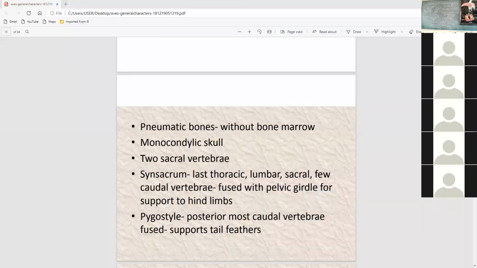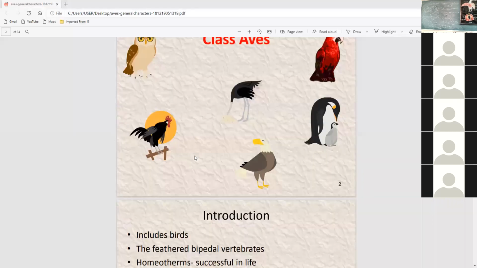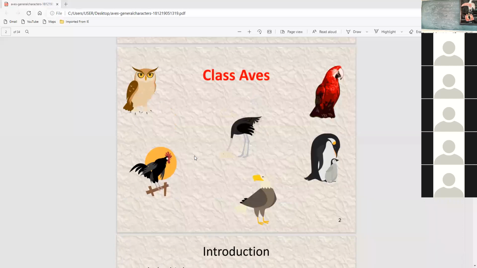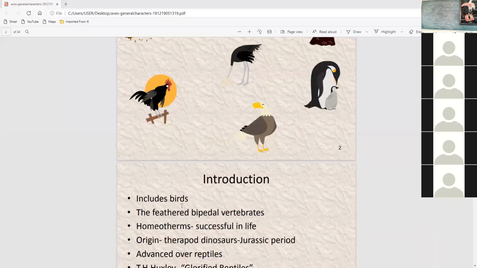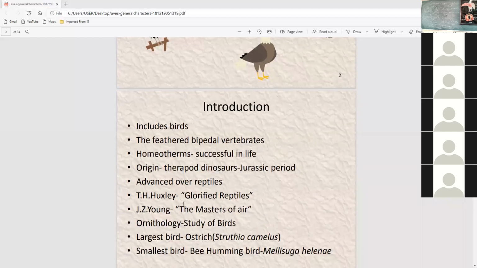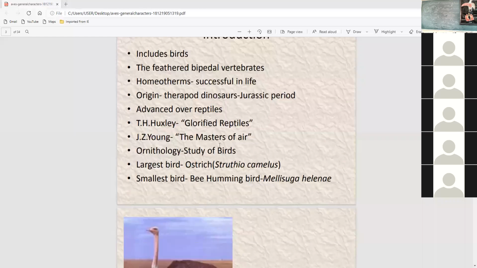Then a diagrammatic representation of the birds, class Aves. The introduction: birds are feathered, bipedal, locomotive vertebrates. The study of birds is known as ornithology.